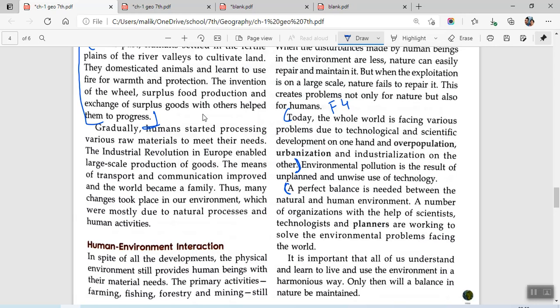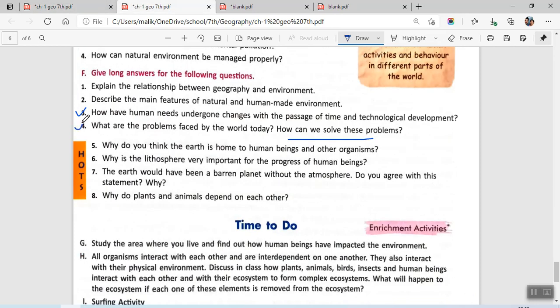And a proper balance is needed between natural and human environment. Planners are this. You can just write this first two lines. First, we are answering the first part, that is, what are the problems faced. Second is the solution. A perfect balance is needed between natural and human environment. So what you have to do is start from Today, write till other, then start from A perfect balance and write till environment. So this is your answer to F4.